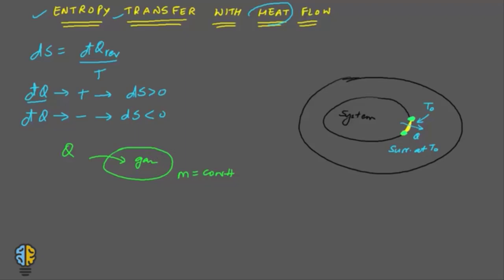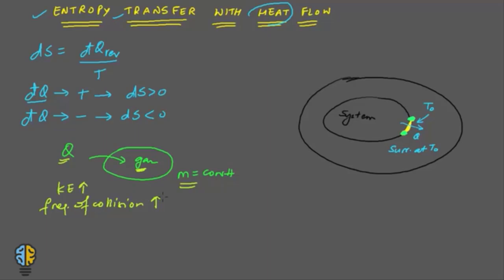So when we add heat into this system of a constant mass, let us say it has a gas, upon adding heat into it, the molecules move with higher kinetic energy. So the kinetic energy increases upon addition of heat, and the frequency of collision also increases. So they collide more frequently, and this means the disorder in the system increases.